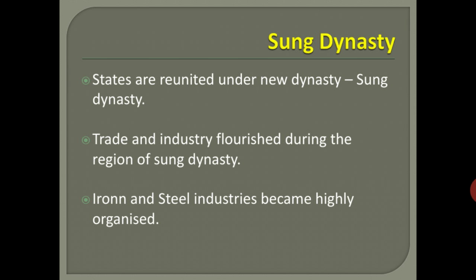Sung trade and industry flourished during the reign of the Sung dynasty. Iron and steel industries became highly organized. So they gave more importance to industries. In that period, the iron output of China increased more than any other country. For example, in 1078, 115,000 tons were produced by China, but at the time England produced only 68 tons.